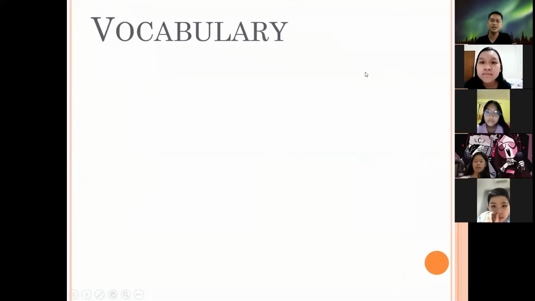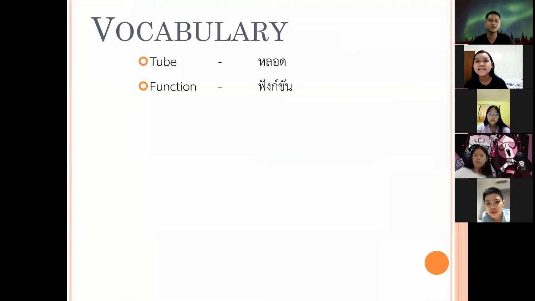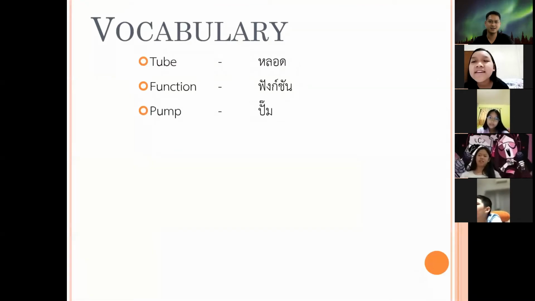Please read in English and read the meaning in Thai. First one is tube. What does it mean in Thai? Next is function. Function. Okay. Next, pump. Pump.